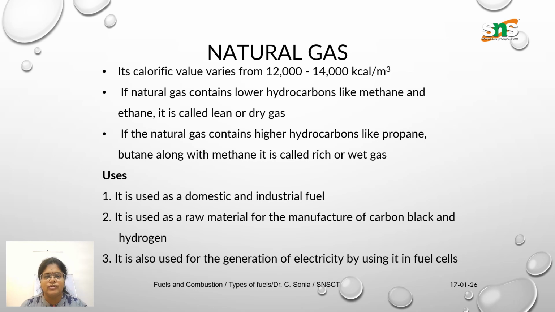So what are the uses of this? It is used as a domestic and industrial fuel, as a raw material for the manufacture of carbon black and hydrogen, and also for the generation of electricity by using it in the fuel cell.